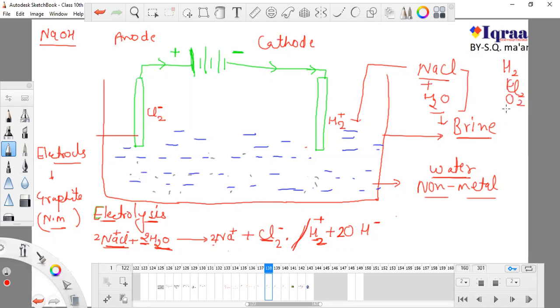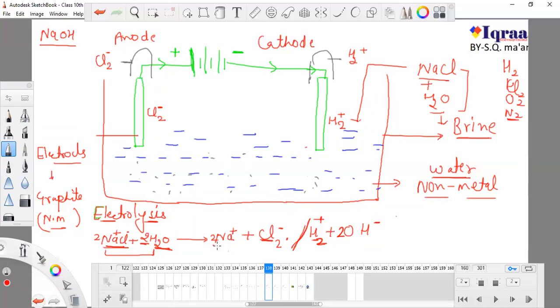Whatever gas you are using, oxygen, nitrogen, whatever, just put 2 behind its symbol. So these are gases, and these gases get collected in this test tube. So we put test tubes and these gases will get collected in them. Here we can obtain chlorine gas and here we can obtain hydrogen gas. So two gases are obtained from electrolysis of NaCl with water, and this solution is known as brine.